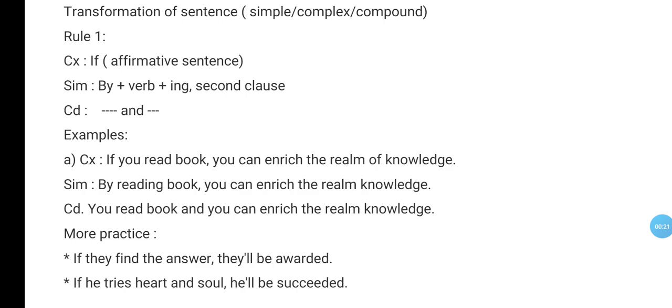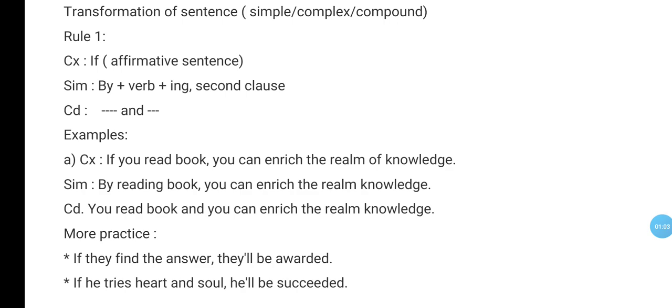Rule 1: if you find a complex sentence with if, then how will you change it into simple and compound? If you find an if-added complex sentence, and if the sentence is affirmative, then you have to turn it simple by using by plus verb plus ing, and the second clause will be the same. And in a compound sentence you have to join two sentences with the coordinating conjunction and.